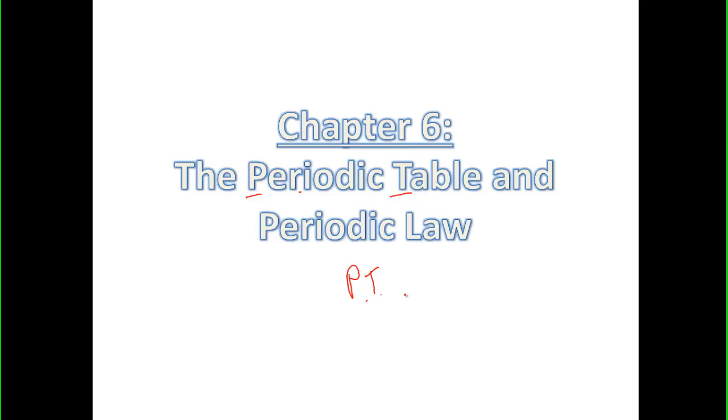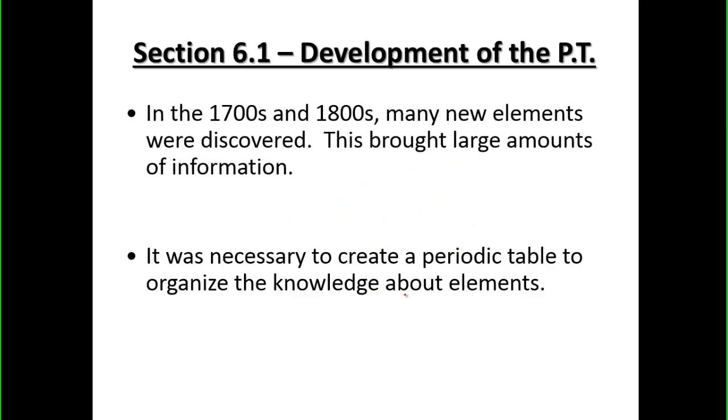But as we start into Chapter 6, Periodic Table and the Periodic Law, it started out about the 1700s and 1800s as we were starting to push into that Industrial Revolution. Science has been really on the increase. It brought a lot of new science and information, and we started to discover a lot of new elements. And as we got so many elements discovered, we started to need a way to create an organization pattern and strategy for all these elements.